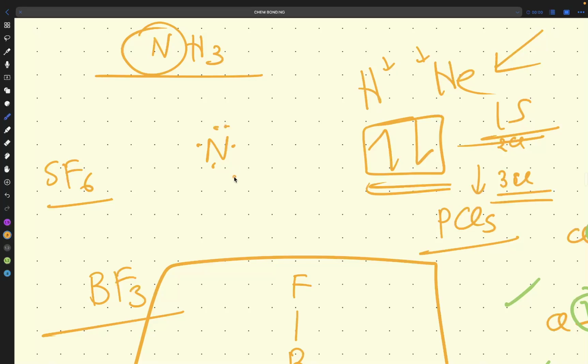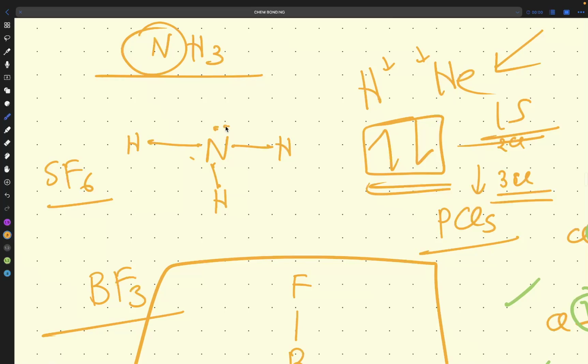You will draw the valence lone pair electrons. Then what will you do? You will draw H here, H needs one electron. So we will draw one, one. NH3 is formed. Now what will happen?